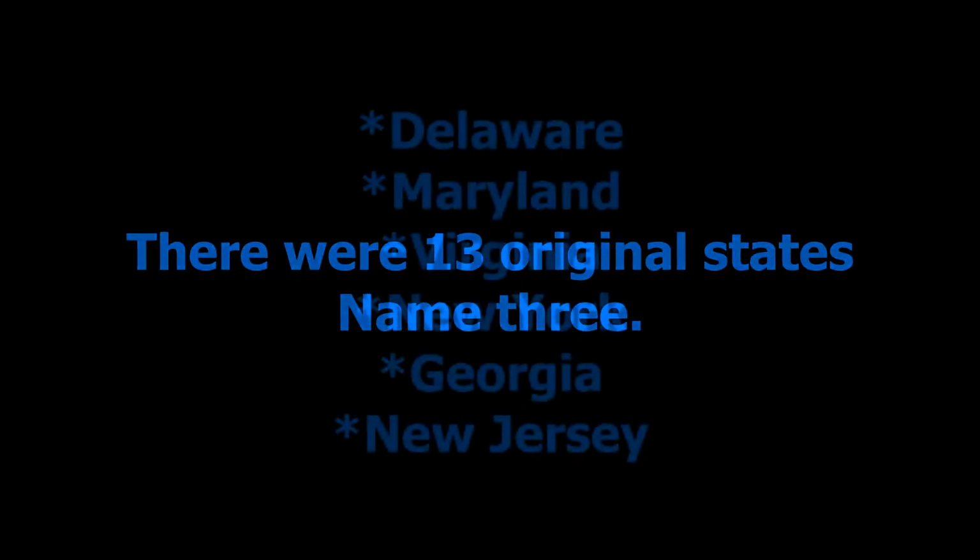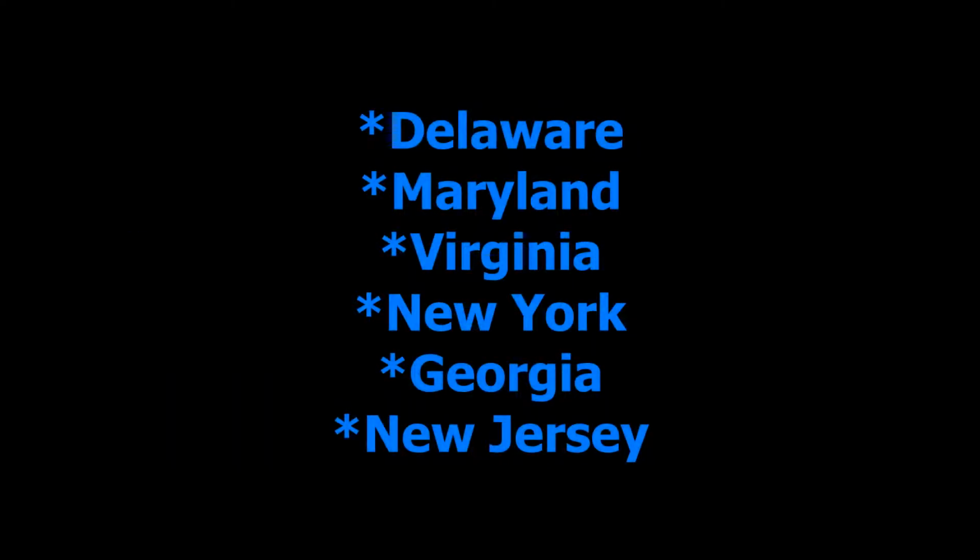Who wrote the Declaration of Independence? Thomas Jefferson. When was the Declaration of Independence adopted? July 4th, 1776. There were 13 original states. Name 3. Delaware, Maryland, Virginia, New York, Georgia, New Jersey.